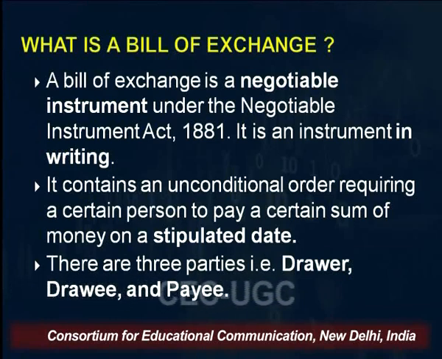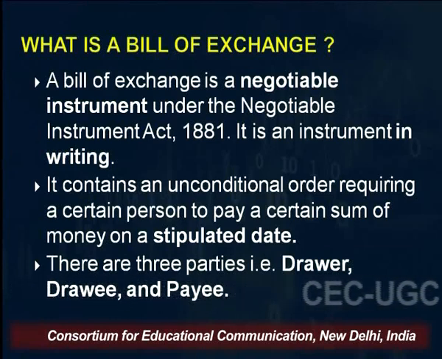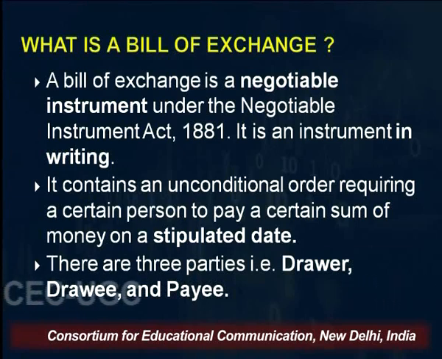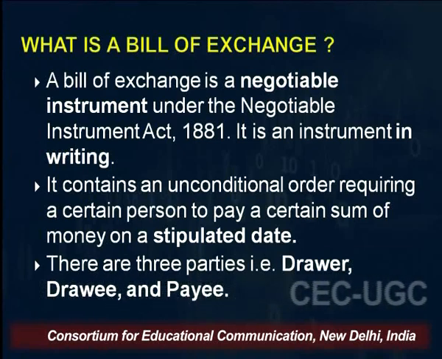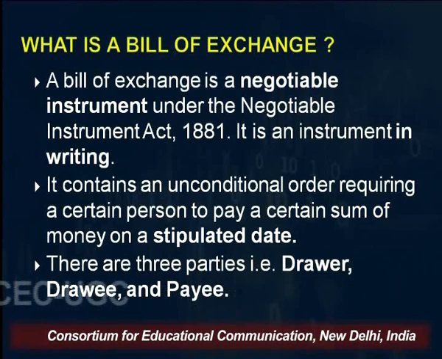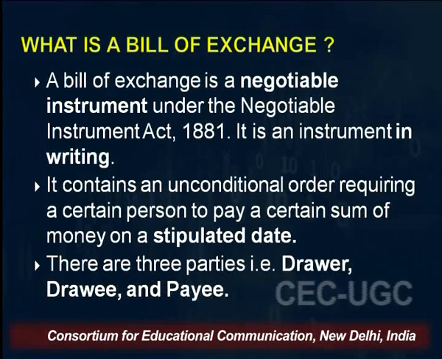So basically somebody is writing on a piece of paper which is called a bill. A bill is an instrument, so technically it is a financial instrument, right? If I owe somebody, I am writing and accepting that I owe you this much and I will pay you this money, with interest or without interest, whatever the condition I feel like, on a particular date. The date is mentioned on the bill. This is what the bill of exchange is.